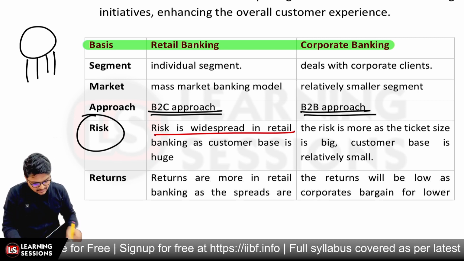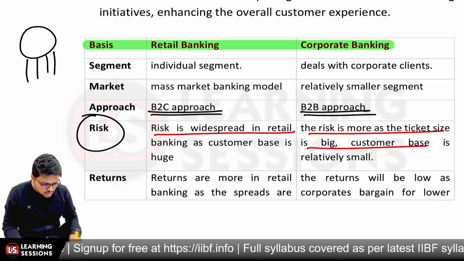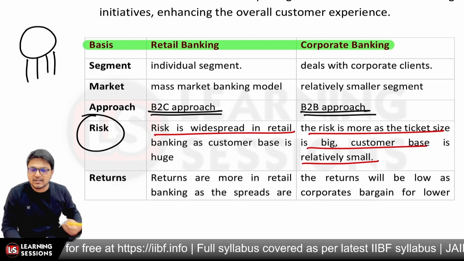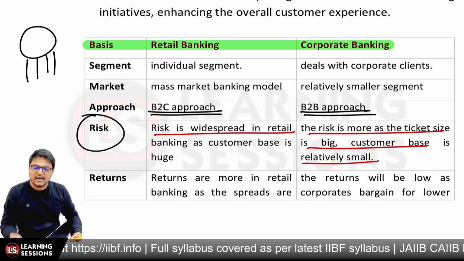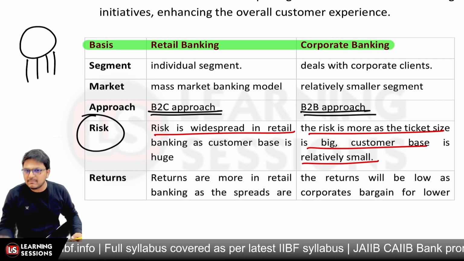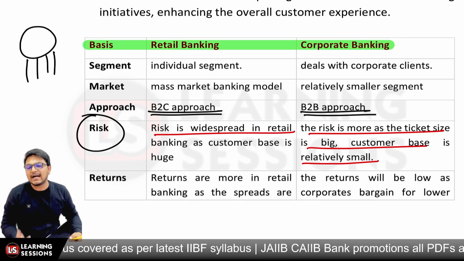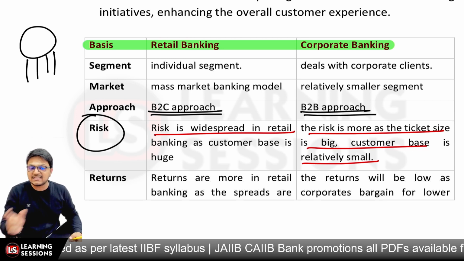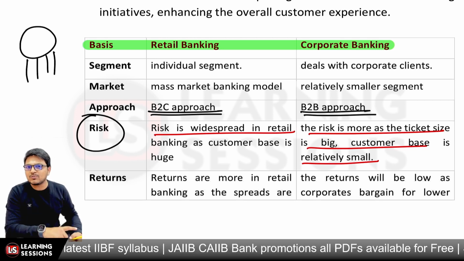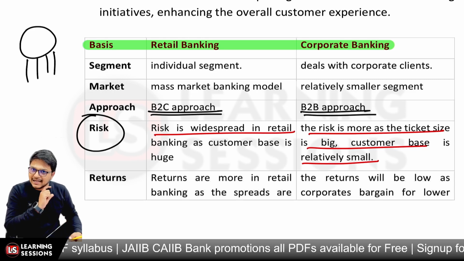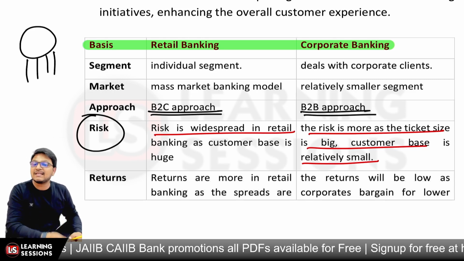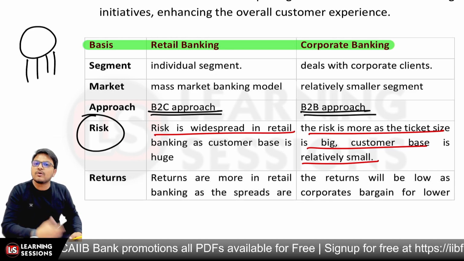But in corporate banking, the risk is not that diverse because the ticket size is quite big. Ticket size means what? Let's say in retail banking, on average I'm lending rupees 1 lakh, whereas in corporate banking, I'm lending on average rupees 1 crore, right? That's the ticket size. The customer base is quite small in corporate banking but the ticket size is quite large, so the diversity is lesser and more risk is there.